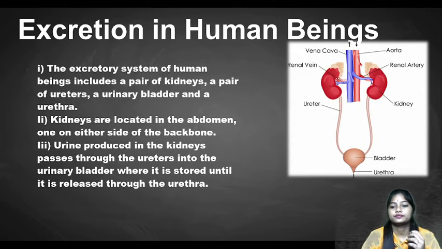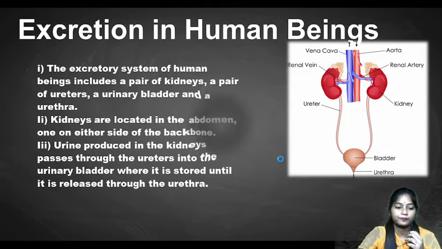See, here urine is produced, right? And it will move to the urinary bladder and be stored. It moves through a pipe-like structure which is called the ureters. So they will move to the bladder, and the bladder will store it until it is full, and then it will be removed through the urethra opening.